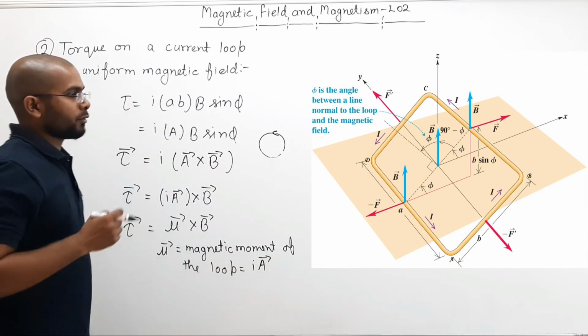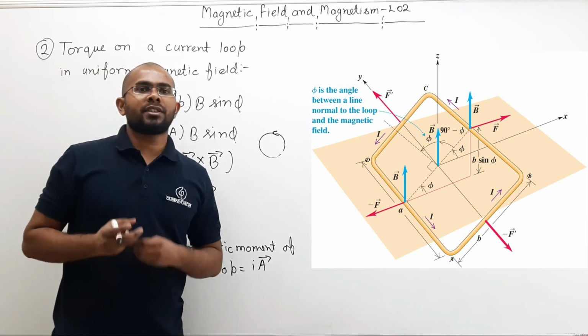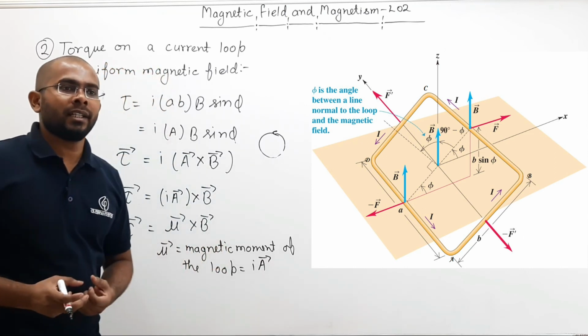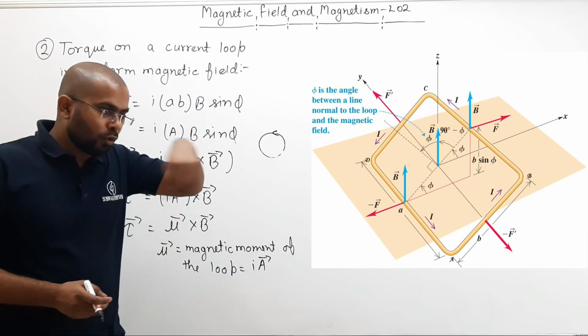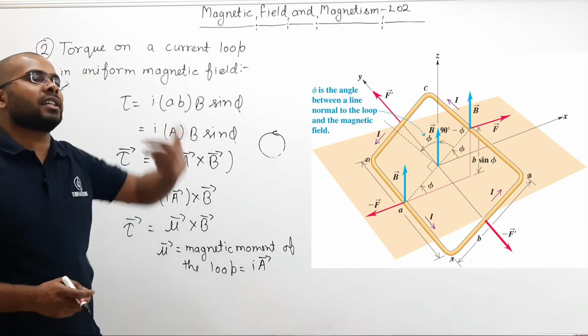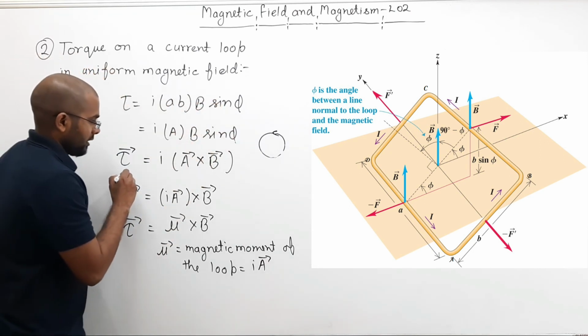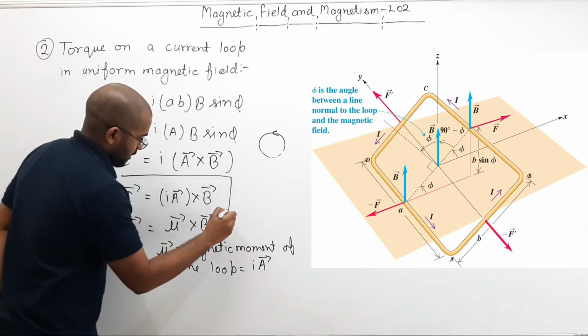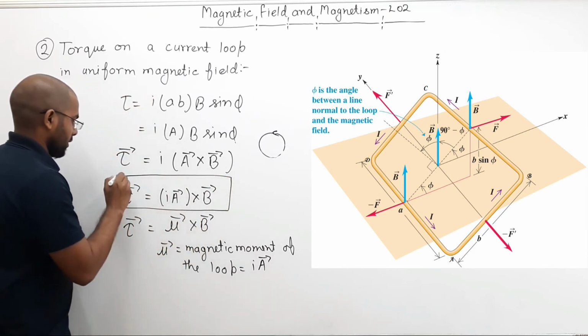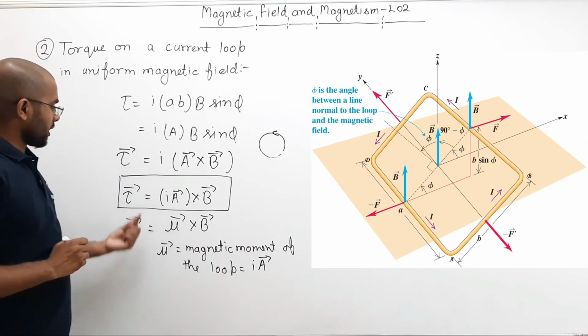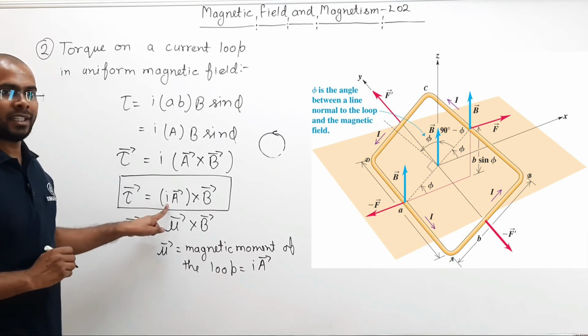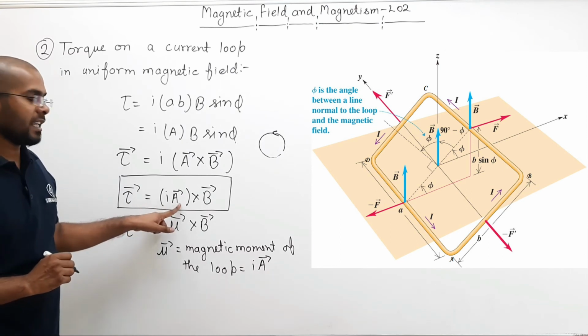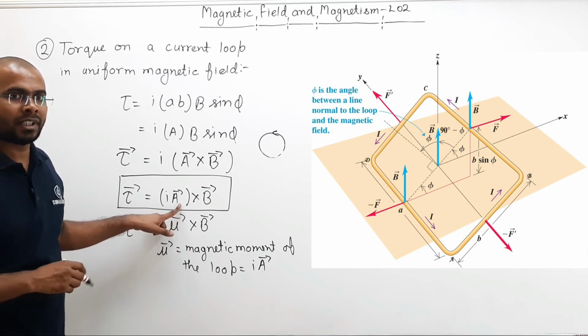So if you want to find how much torque is applied on a current carrying loop placed inside a uniform magnetic field, then you can use this equation. Torque is equal to I, the current, times area vector. How do you find area vector?